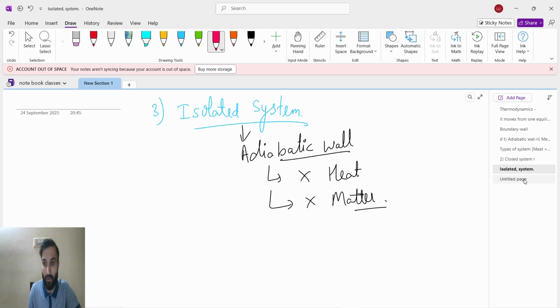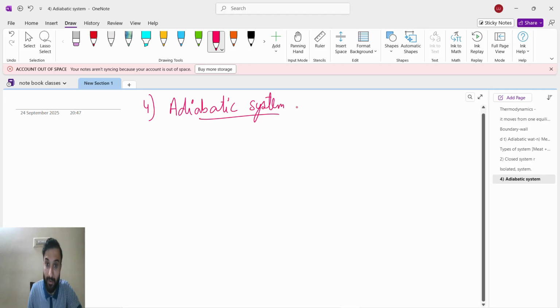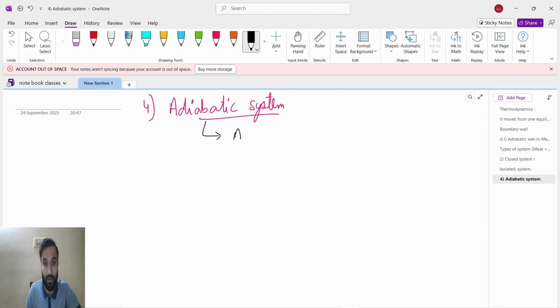The third one is the isolated system. The fourth type of system is the adiabatic system. Understand guys, this is a special case: the system is an adiabatic system and the wall is also an adiabatic wall.